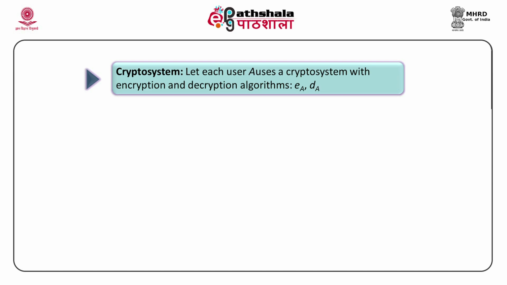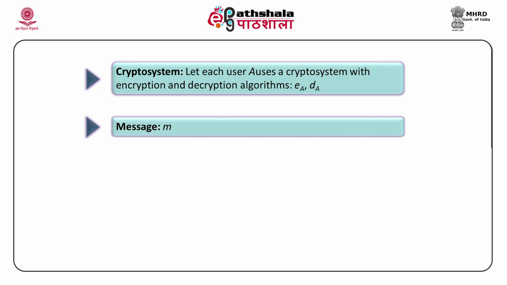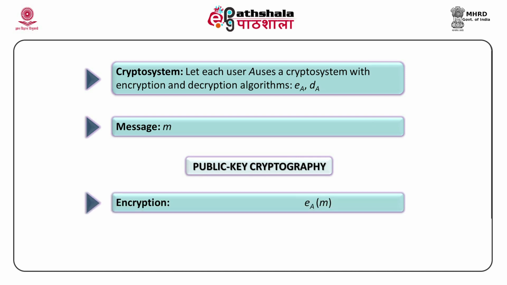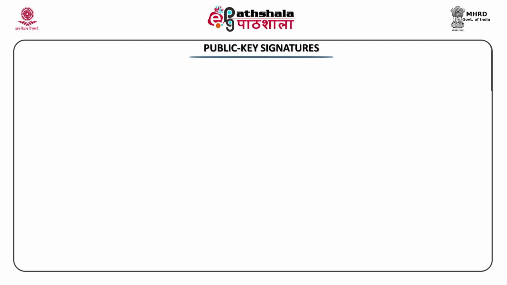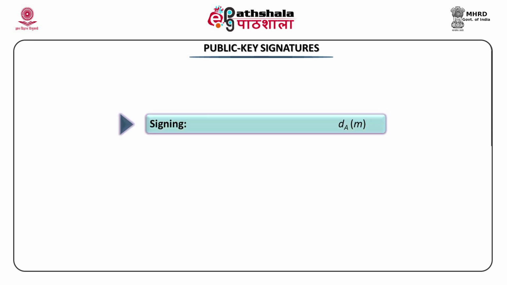Consider a crypto system, where each user A uses a crypto system with encryption and decryption algorithms denoted by E of A and D of A. E stands for encryption, D stands for decryption. Message is M. In public key cryptography, we do encryption by E of A applied to M, and decryption is done by D of A applied to the encrypted data, that is E of A and M. If we use public key signatures, signing is done by the private key of A, so D of A would be used to sign.